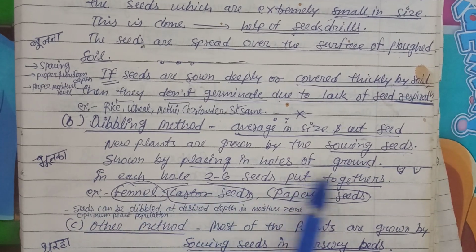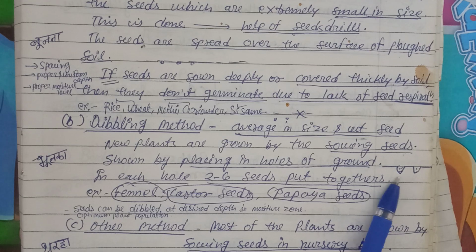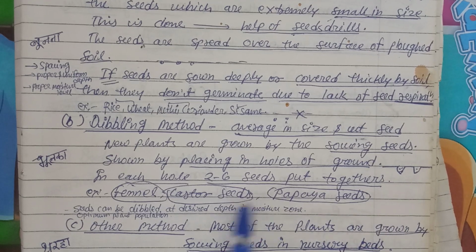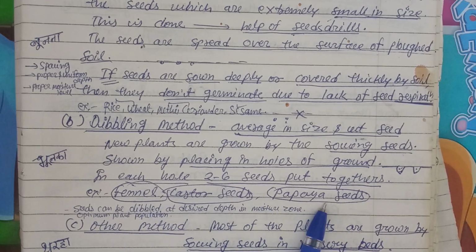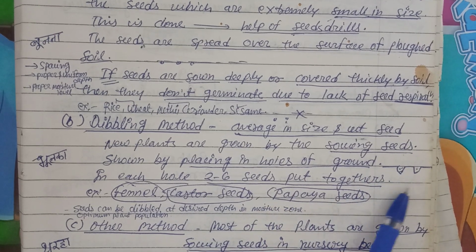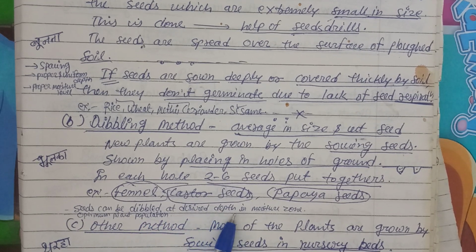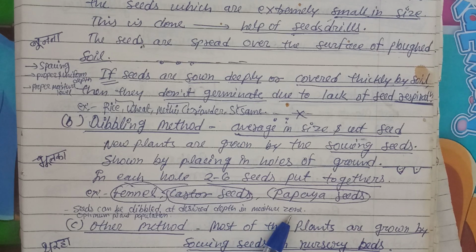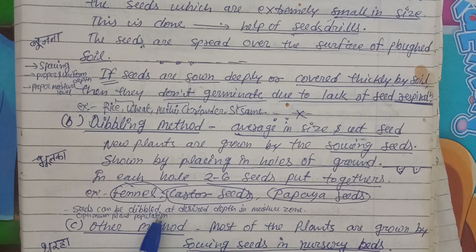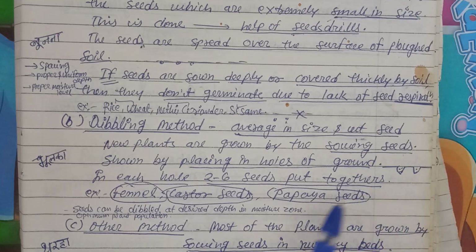In each hole, 2 to 6 seeds are put together, like Carica papaya, you might have experienced it also. Papaya seeds can be put into the hole. Castor seeds and fennel are seeds which are average in size, that can be dibbled into the different holes which have been made. Seed can be dibbled at the desired depth in the moisture zone. That's what gives optimum plant population, if you have the proper distance between holes.